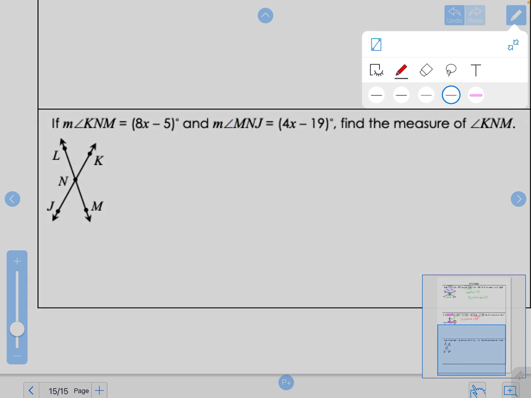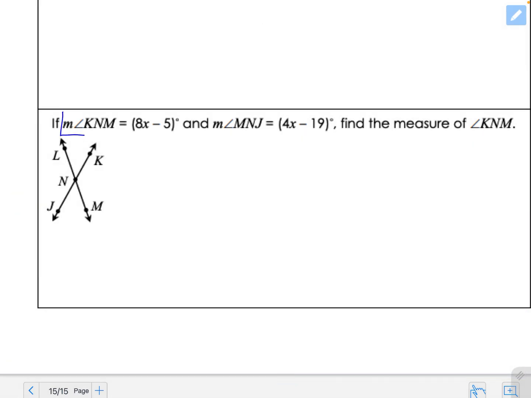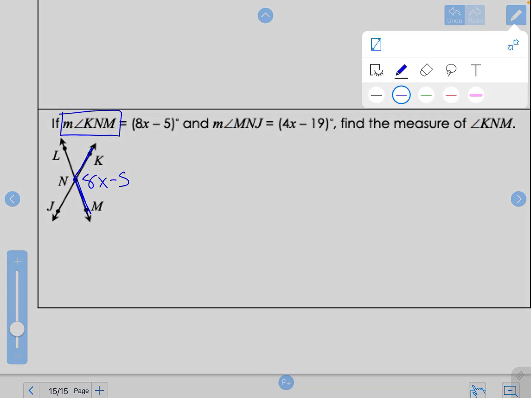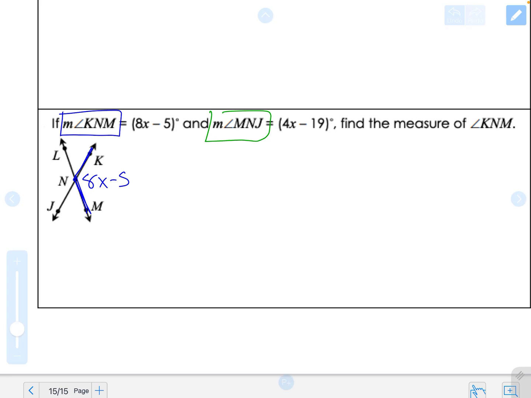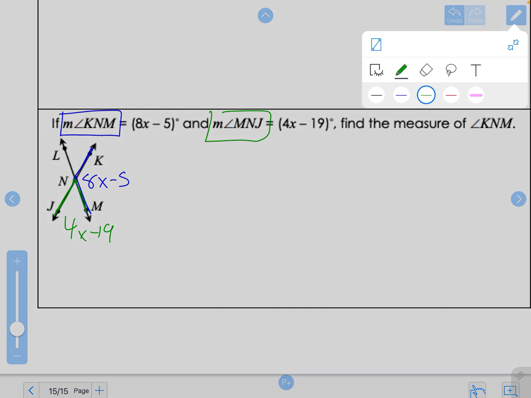All right, so our last example problem. Angle KNM is 8x minus 5. And then MNJ is 4x minus 19.